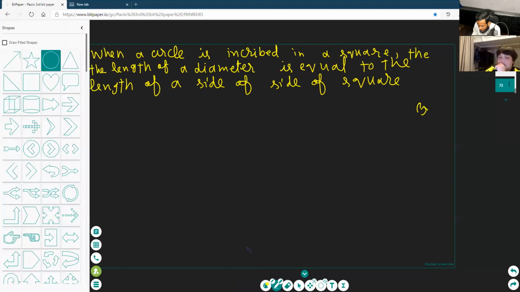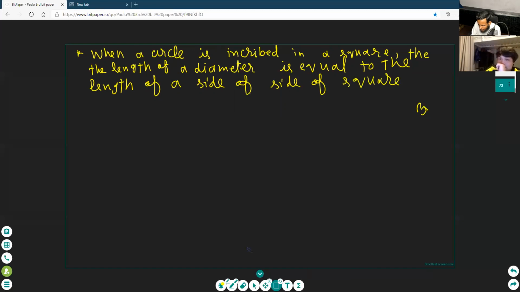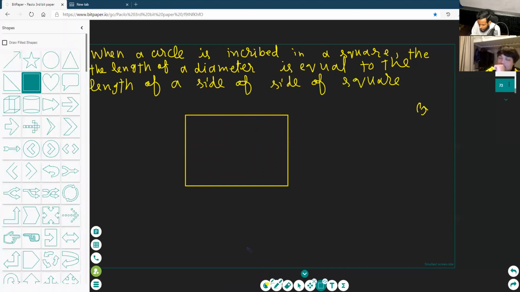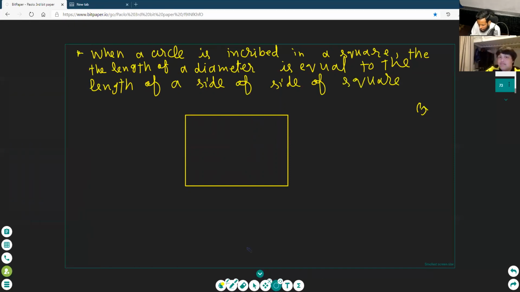Wait, I am selecting the figure. You cannot select the figures. Hello. When I say draw, this is a square. Okay. And I will draw the circle in the square. See here, Paulo. I am drawing the circle here. I will click the arrow. Okay, this is the arrow. I will move this shape, and then it will cut. And then I will move it again. See here, in the middle. Okay, I am moving.